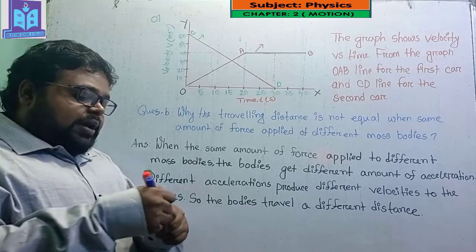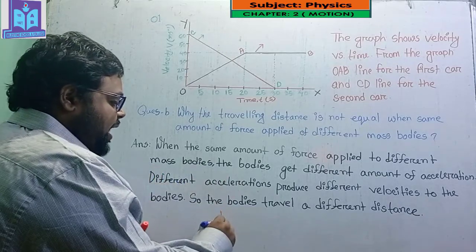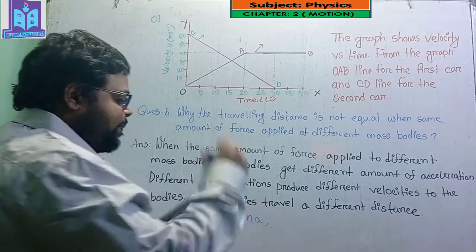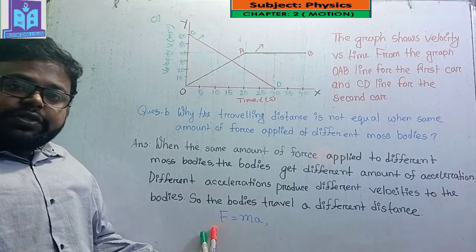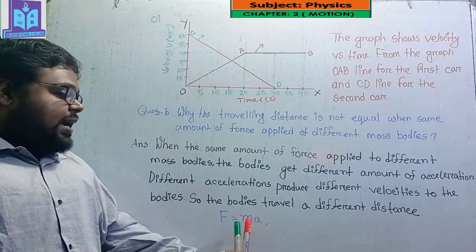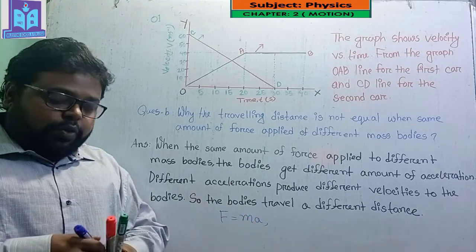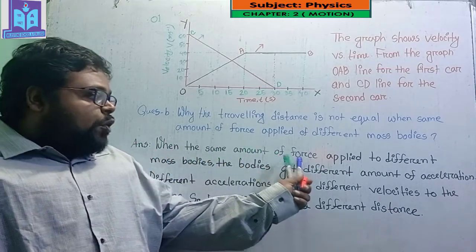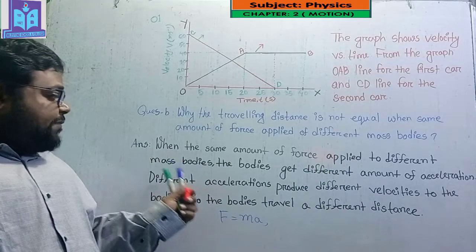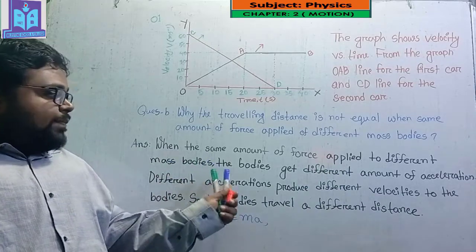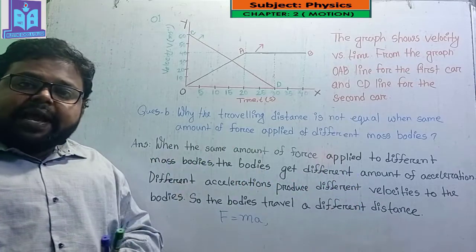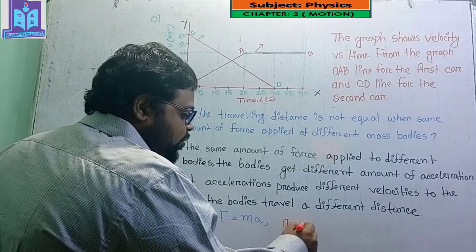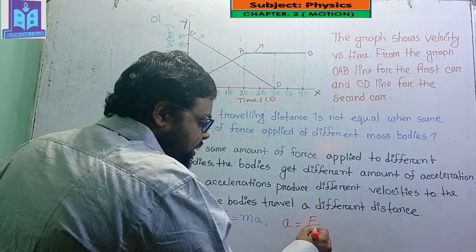The relation is F equals ma, where F is force, m is mass and a is acceleration. So when the same amount of force is applied to different mass bodies, the bodies get different amounts of acceleration, because acceleration a equals F by m.